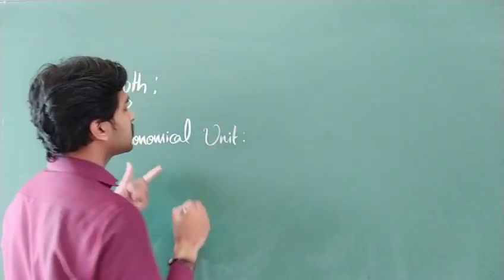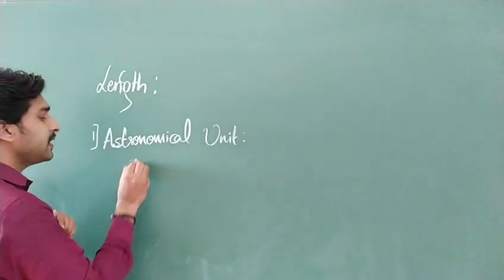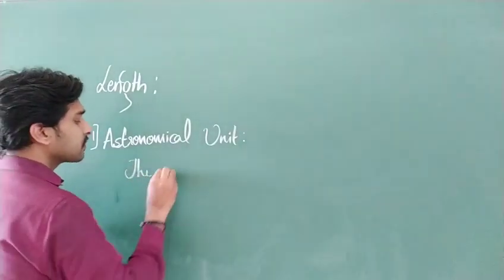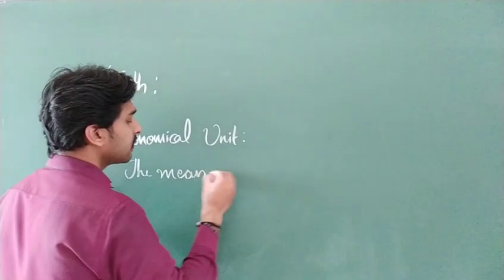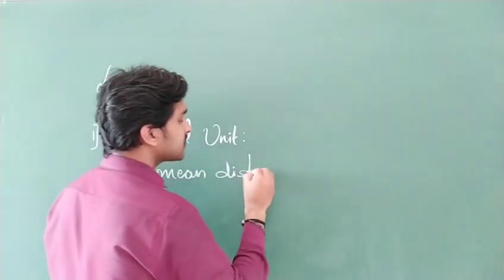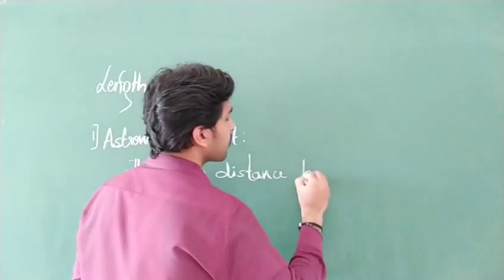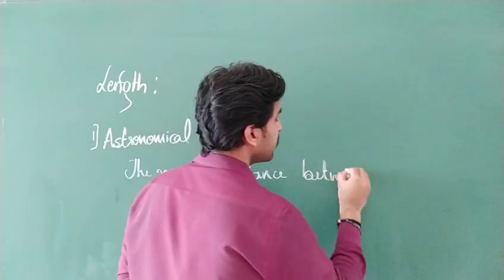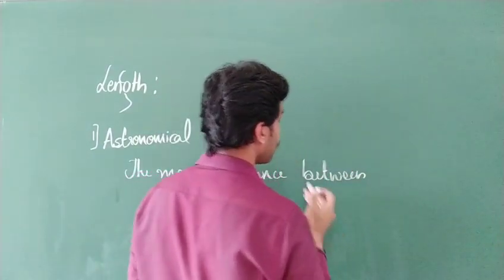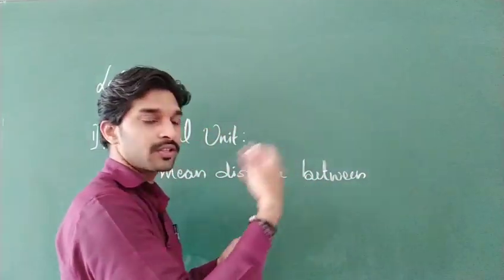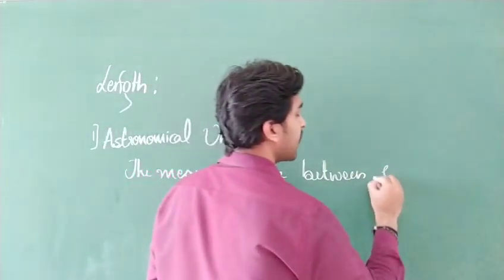This astronomical unit is the mean distance between the sun and earth, or the mean distance from earth to sun.